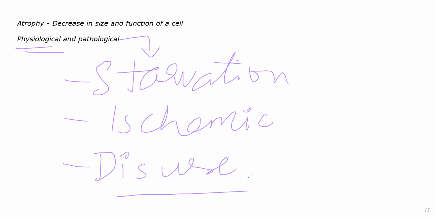What is disuse atrophy? For example, let's suppose there is a person who had a stroke, ischemic or hemorrhagic, which caused paralysis. Let's suppose it caused left-sided paralysis, so their left arm and left leg were paralyzed.